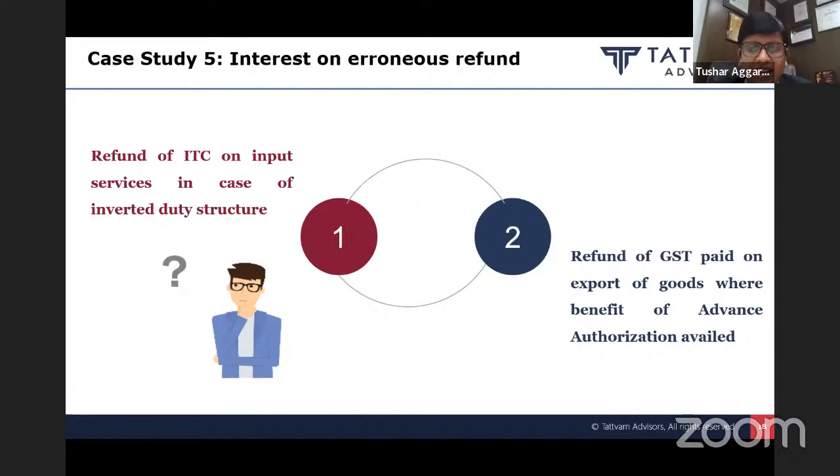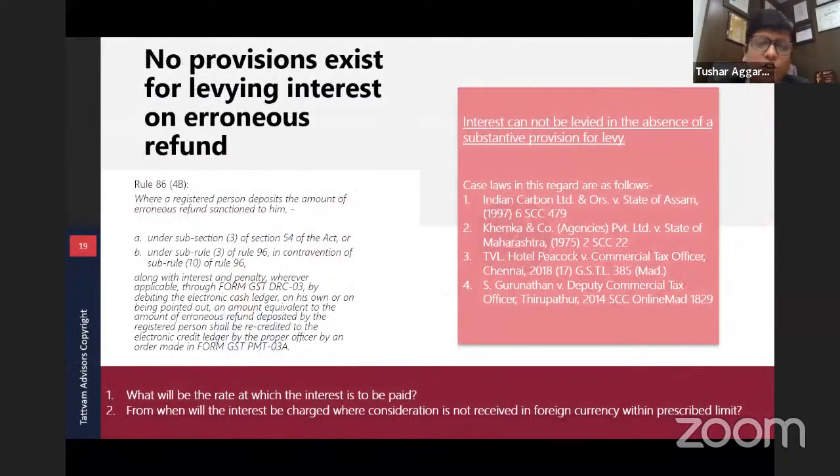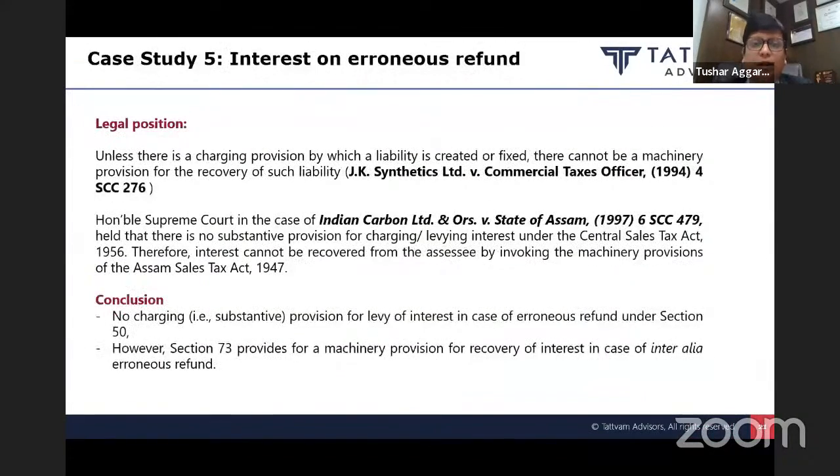However, there is a possibility that if you argue and contest on the ground that you are not paying interest because there is no provision, the government may come out with retrospective amendments. We are aware how the government is used to bringing such retrospective amendments. So there is a high chance that there is a lacuna in the law and they may curb this lacuna by bringing a retrospective amendment.